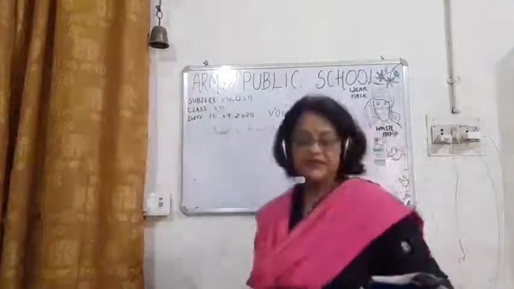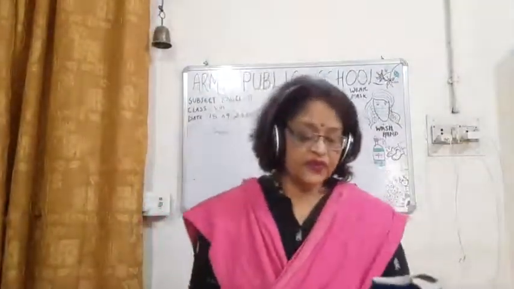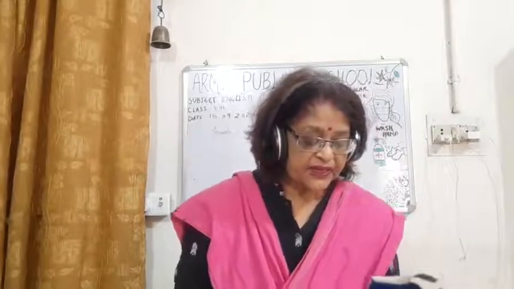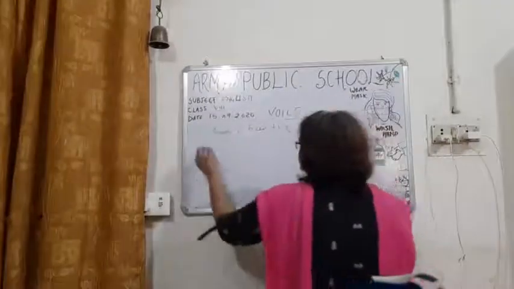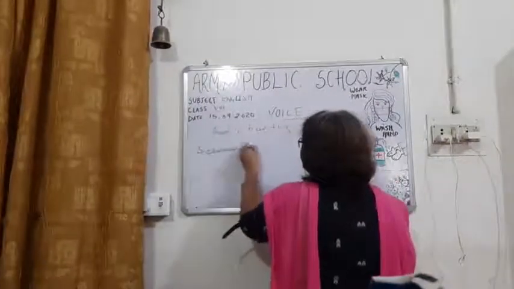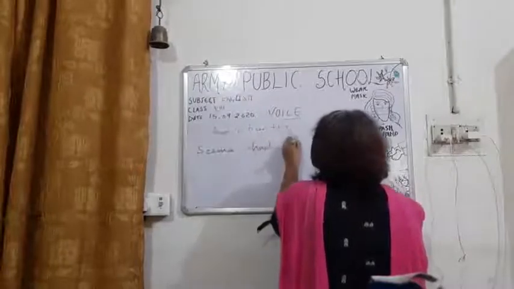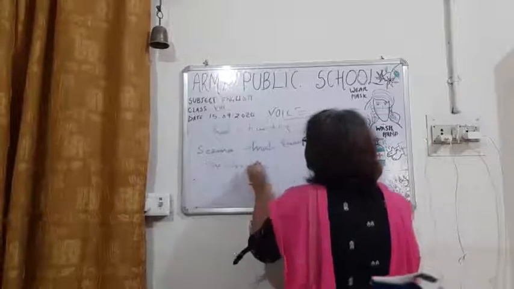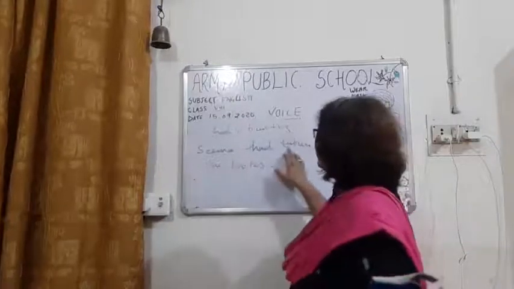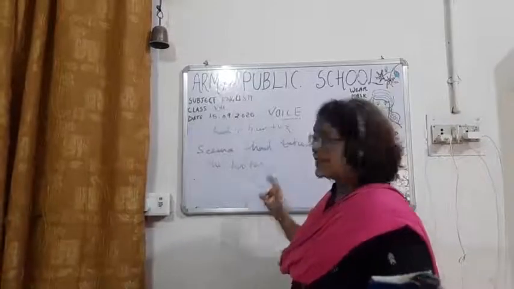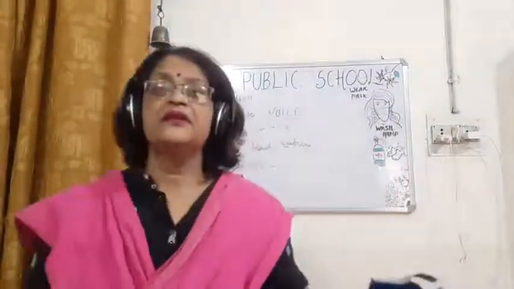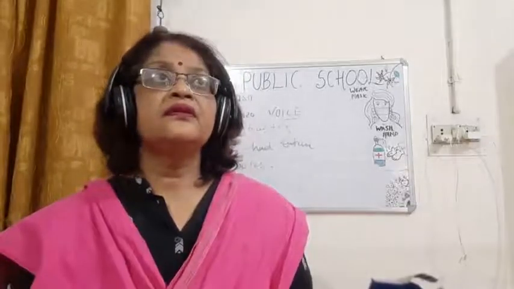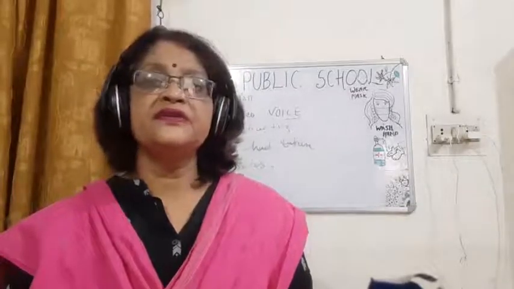In past perfect tense, I told you the third form of the verb will always be there. Now one more sentence we can do. Seema had taken the books. The books had been taken by Seema.